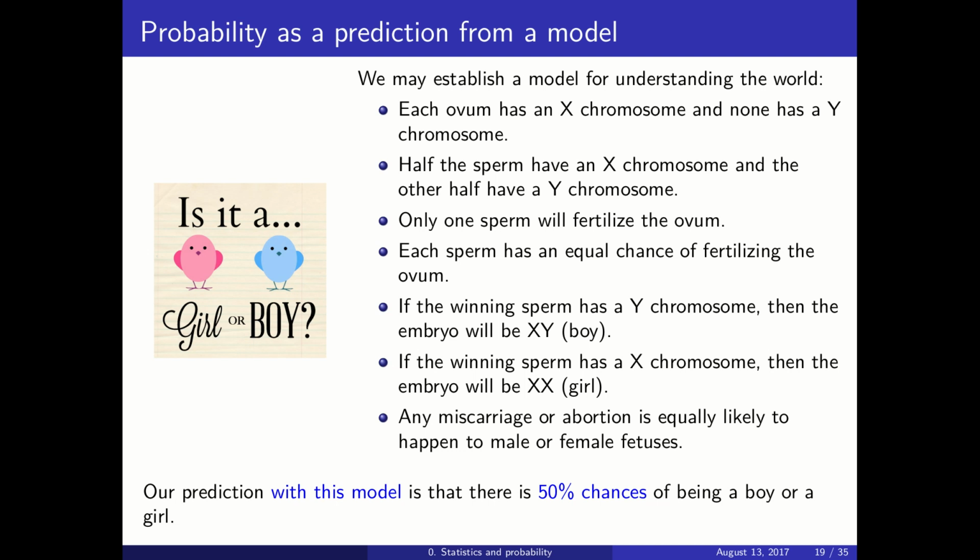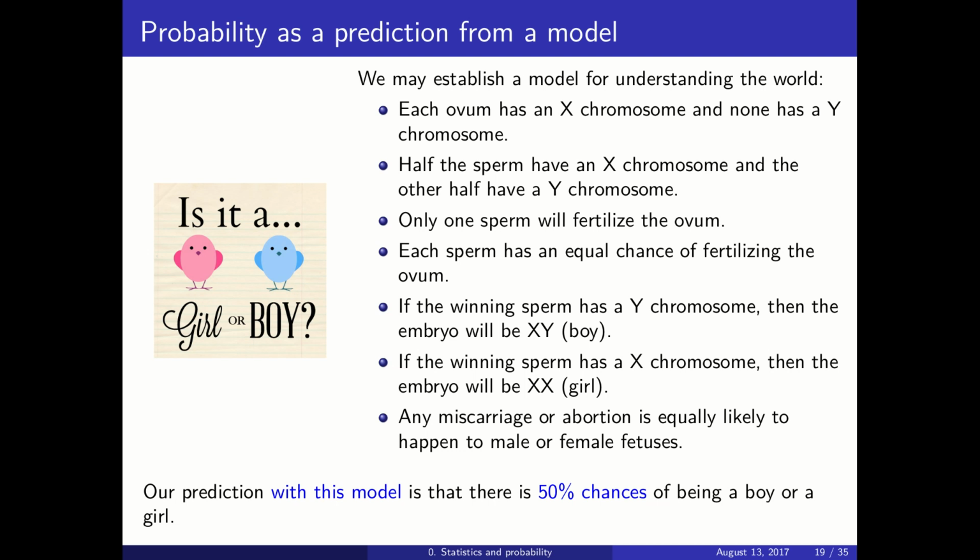So for instance, each ovum has an X chromosome and no ovum has a Y chromosome. Half the sperm have an X chromosome and the other half have a Y chromosome. Only one sperm will fertilize the ovum. Each sperm has an equal chance of fertilizing the ovum.